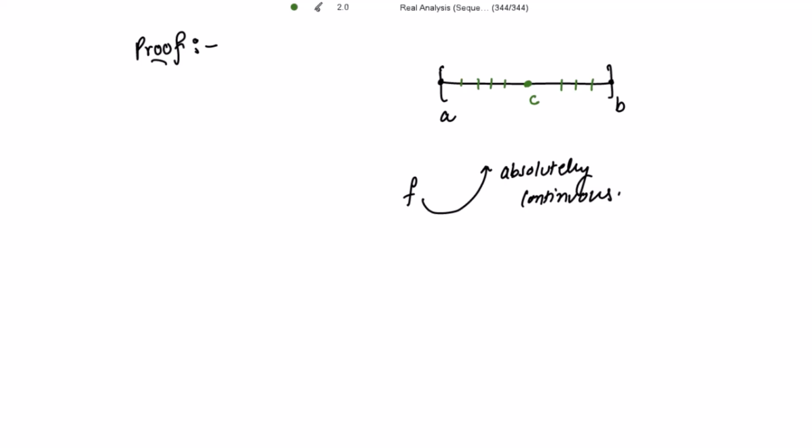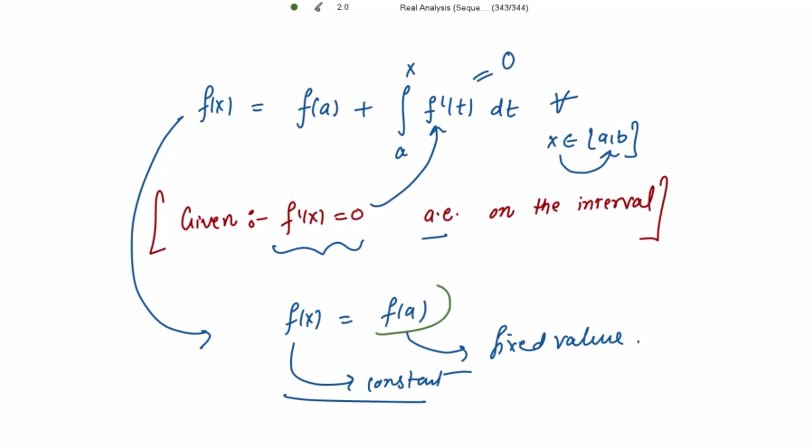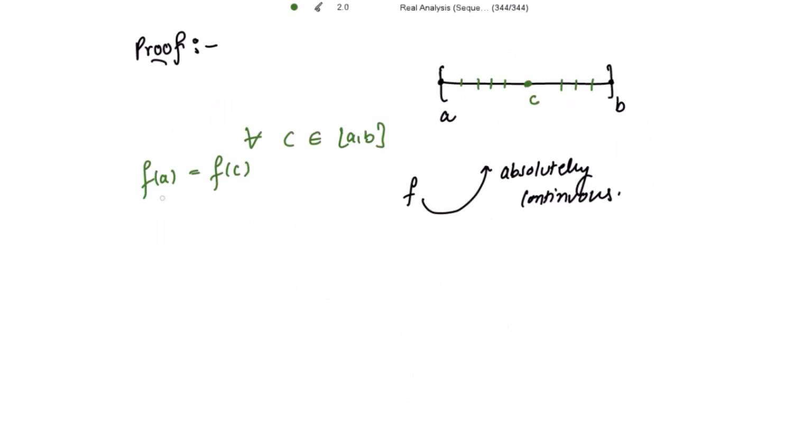So for any point C belonging to this interval, that is, for all C belonging to the closed interval [a, b], f(a) = f(C). Here we have shown that f(a) = f(x) for all x belonging to the closed interval [a, b]. So here f(a) = f(C) for all C belonging to the closed interval [a, b].